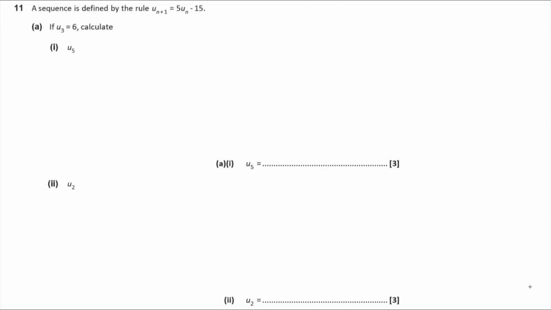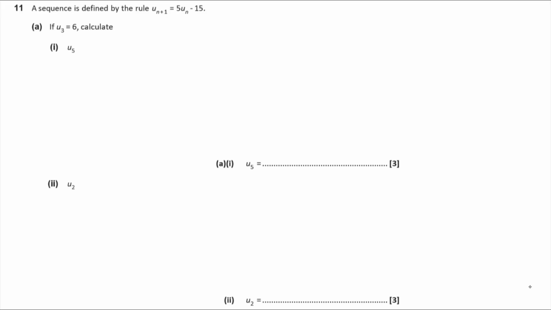Question 11. A sequence is defined by the rule u(n+1) is equal to 5 lots of u(n) minus 15. If u3 is 6, calculate u5. Okay, so what we've got here is what we call a term-to-term rule defined algebraically. So u(n+1) is 5 lots of u(n). So the next term, u(n+1), is 5 lots of the previous term minus 15. So this is given as a term-to-term rule rather than a position-to-term rule.